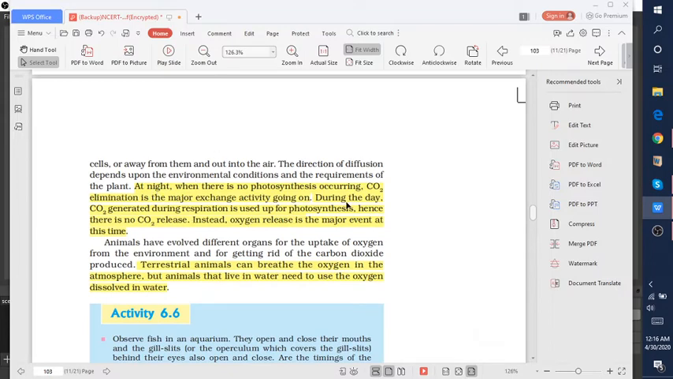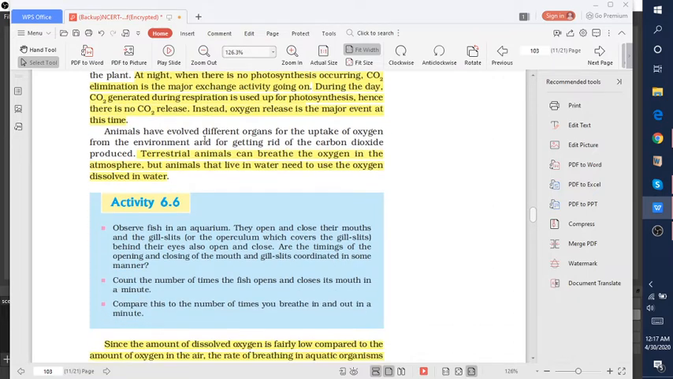So there are two events that occur in plants. One occurs at night and another occurs during the day. At night, when there is no photosynthesis occurring, carbon dioxide elimination is a major activity. So whenever there is no photosynthesis, carbon dioxide is released in a major amount. But during the day, the carbon dioxide generated during respiration is used for photosynthesis, and there is no release of carbon dioxide. Instead, oxygen is released in major amount.